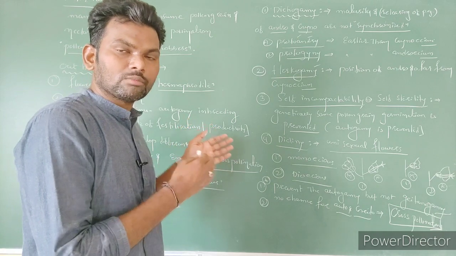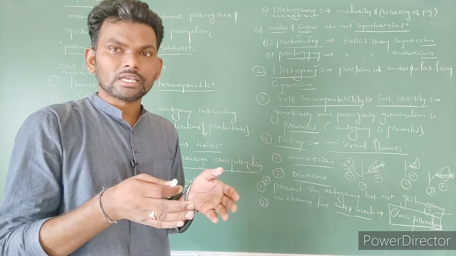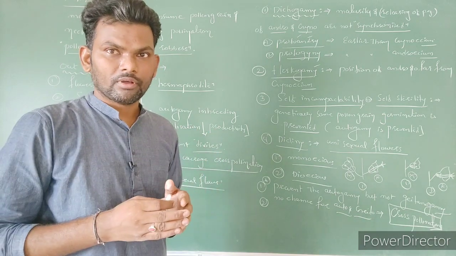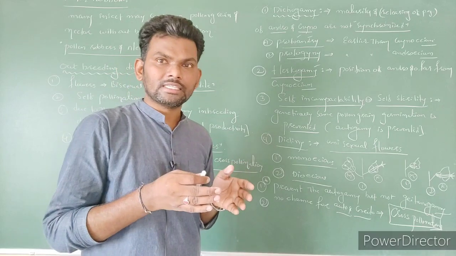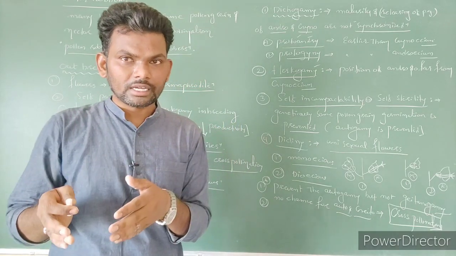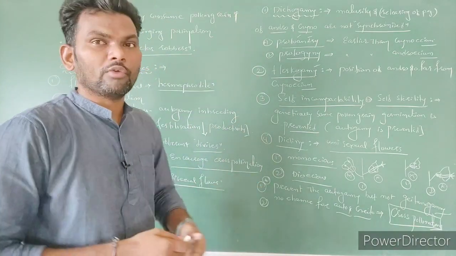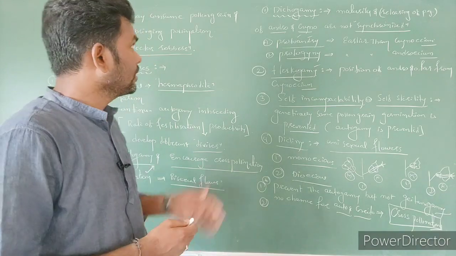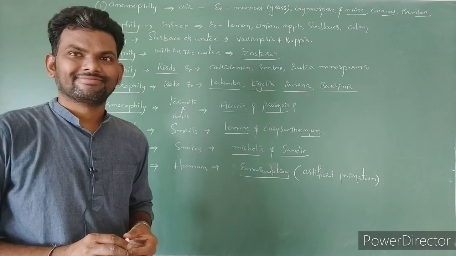If there is long term continuous self-pollination, it is going to decrease fertility, or rate of fertilization is going to decrease. Rate of fertilization is decreased, it means the formation of seed also is decreased, nothing but productivity is decreased. To overcome this problem, the plant is going to show different types of devices that we can call as outbreeding devices.